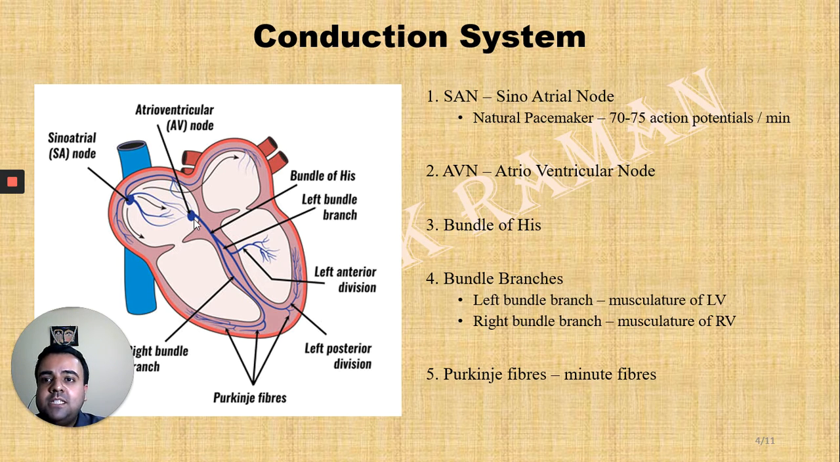So the conduction system in the heart involves 5 components: the sinoatrial node or the natural pacemaker, the atrioventricular node abbreviated as AVN, the bundle of His, the bundle branches, and the Purkinje fibers.